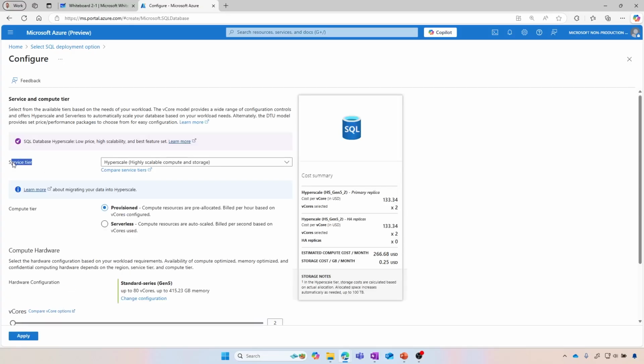Scroll down. Compute and storage, configuration database. We just talked about the service tier, but we also have something very interesting here. We have the compute tier. Okay, so the compute tier, we actually have two. We have the provisioned and the serverless. Again, those are interesting as well. So provisioned, compute resources are pre-allocated, billed per hour based on the vCore configured, right? So those are the compute tiers.